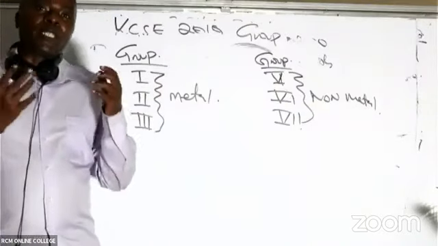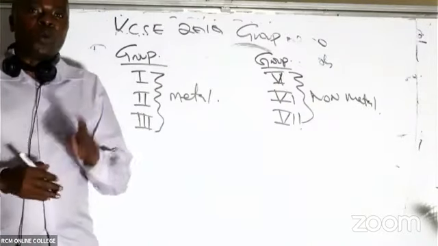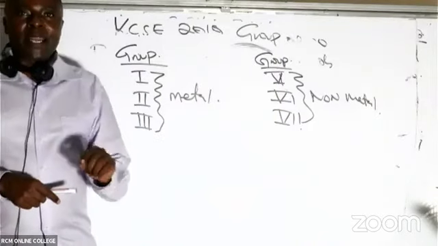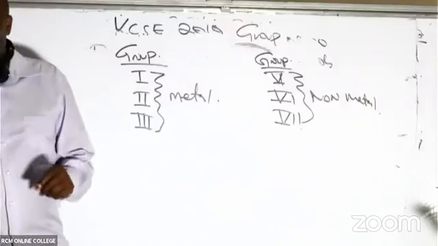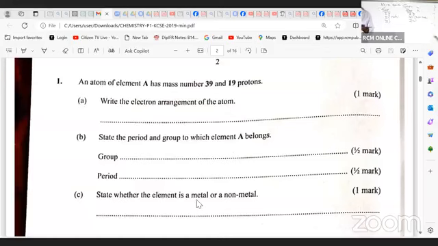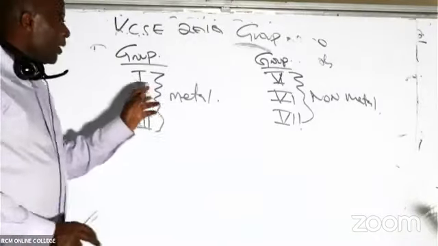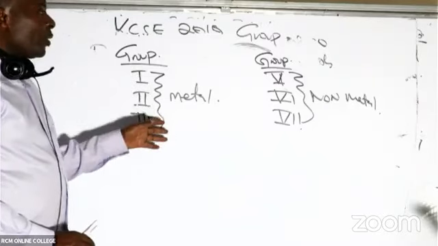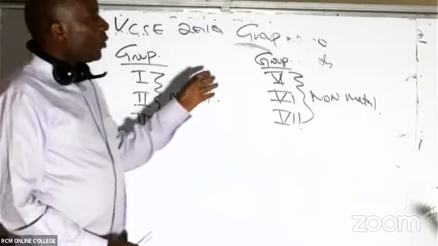And we've been able to know that this particular atom is in group 1. And since it belongs to group 1, then automatically that particular element is a metal, because it is in group 1. So if you got any element, any atom that is in these groups, automatically that element will be a metal. Right? Then we have these other groups.